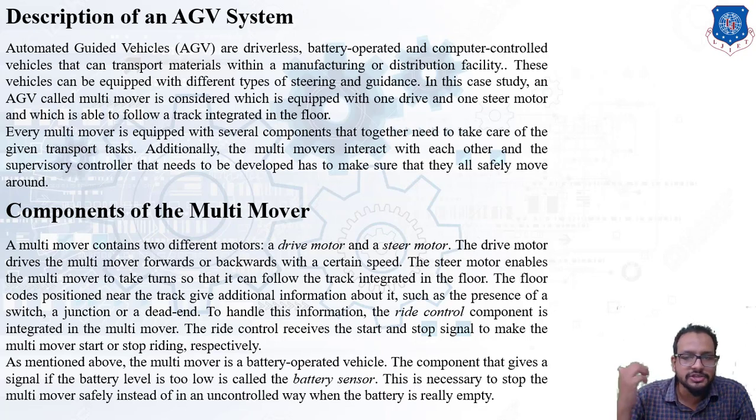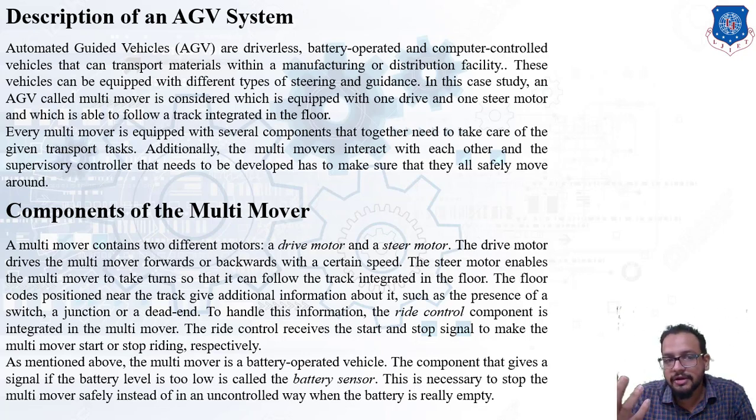Okay. Now what is the function of a steer motor? So basically the steer motor enables the multi-mover to take turns, so that it can follow the track integrated on a shop floor. Now the floor codes positioned near the track give additional information, such as the presence of a switch, a junction or a dead end.